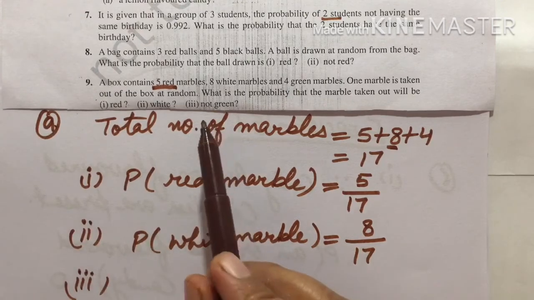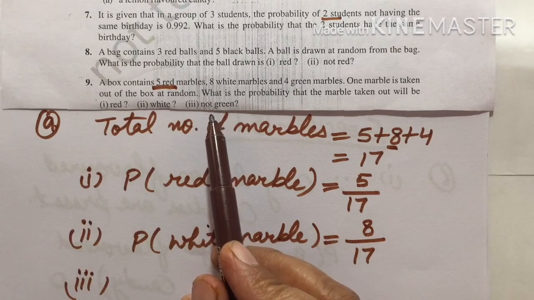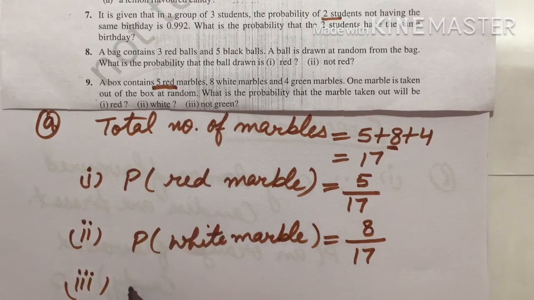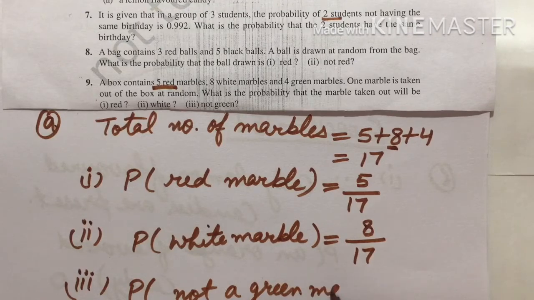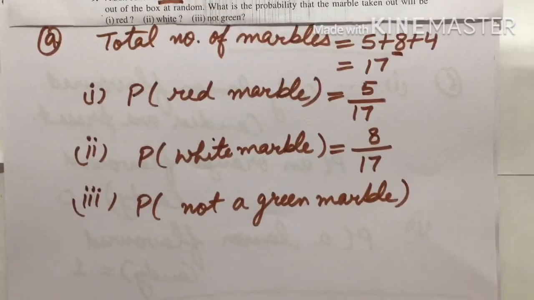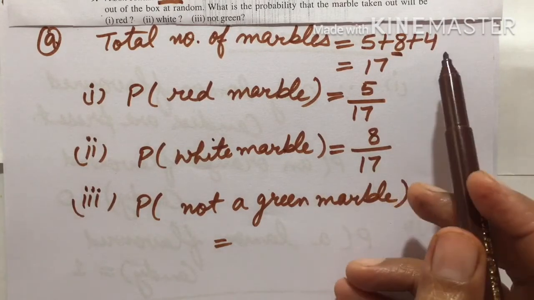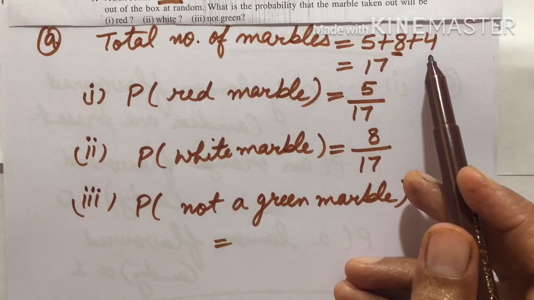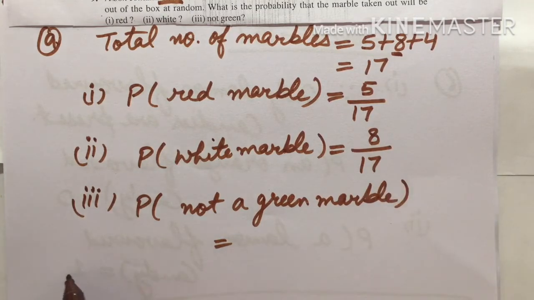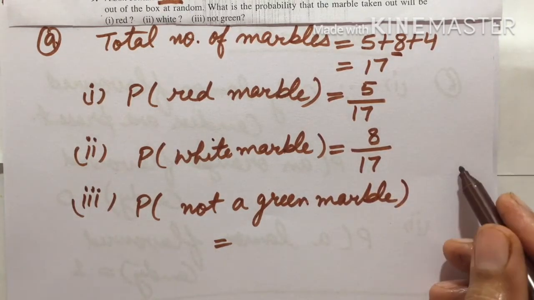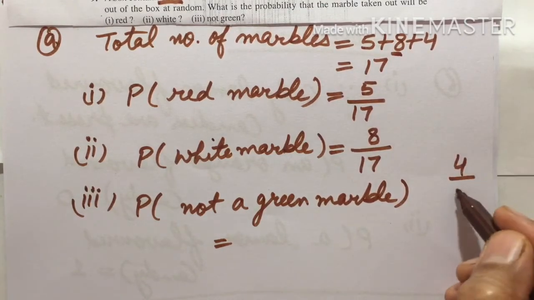Third part, they are asking the probability of not green. So the probability of not a green marble: we subtract the probability of green marbles from 1. The probability of green marbles is 4 upon 17, as 17 are total.